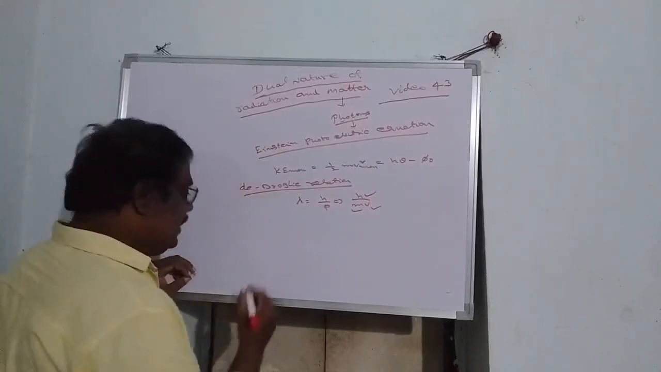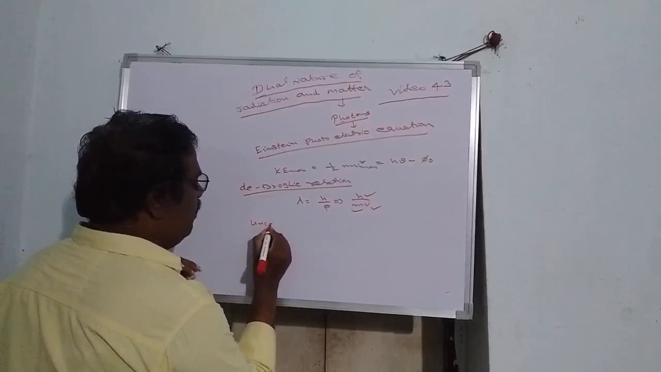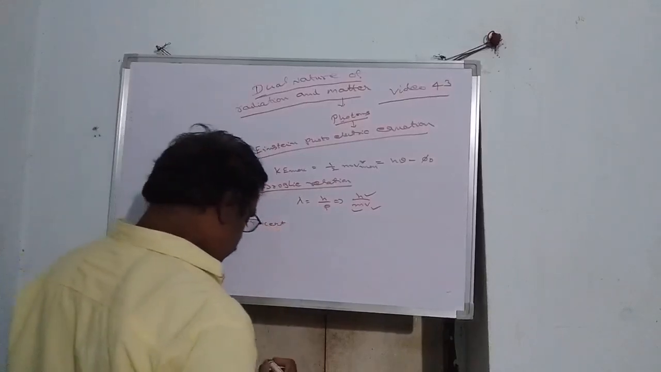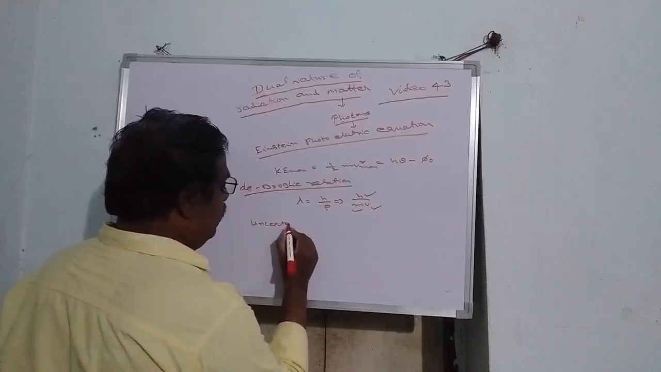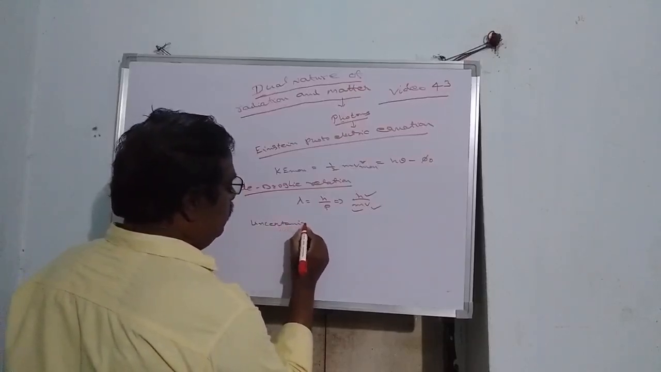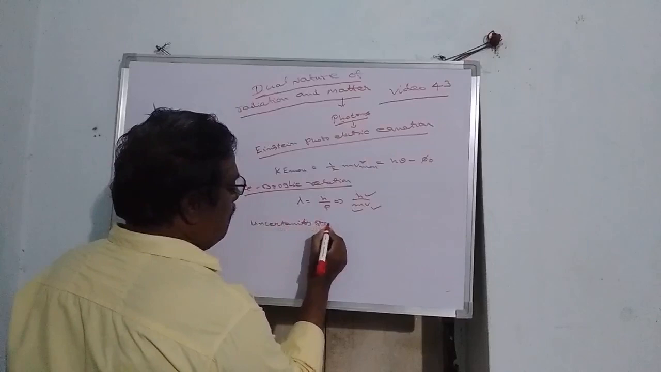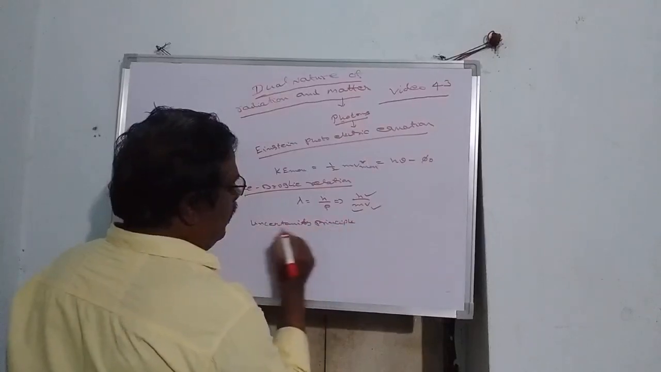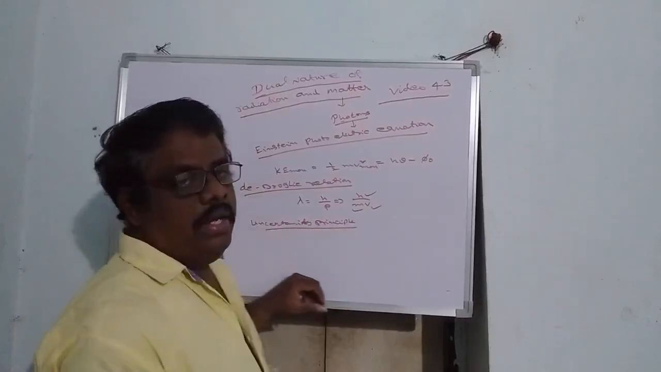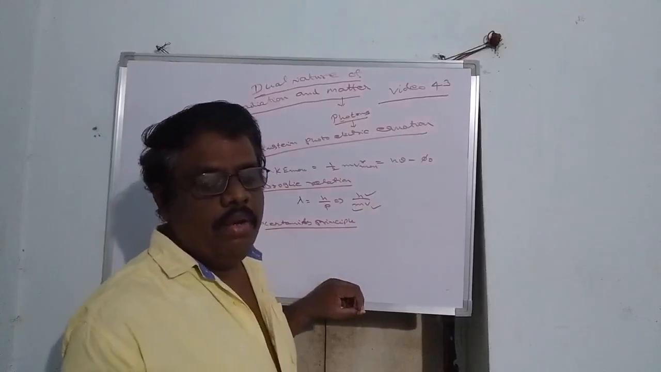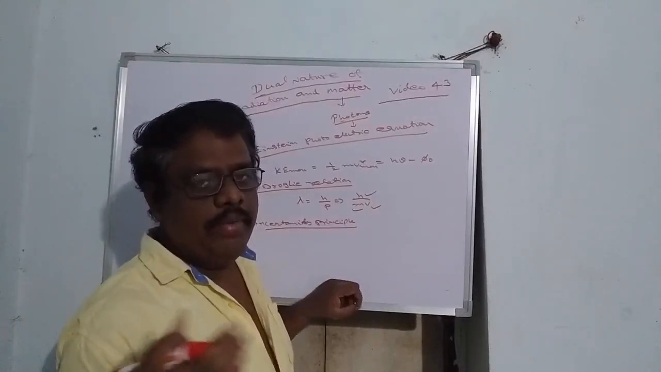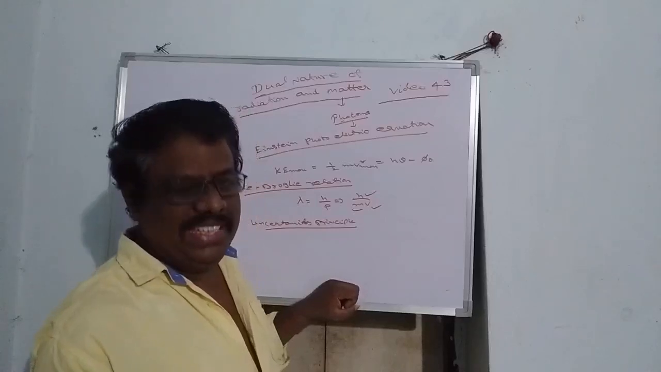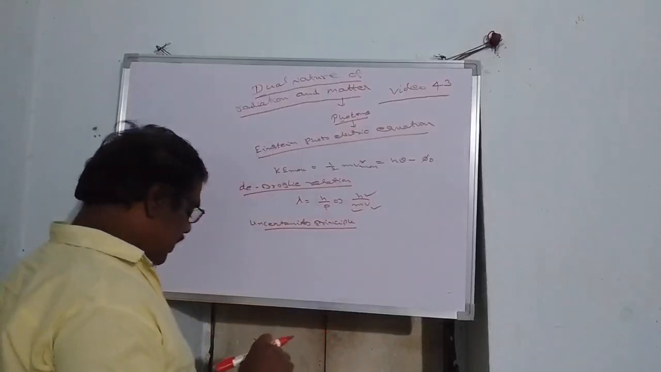Next, what is meant by the uncertainty principle? It is impossible to measure both the position and momentum of a photon or any other particle at the same time exactly. That is the uncertainty principle.